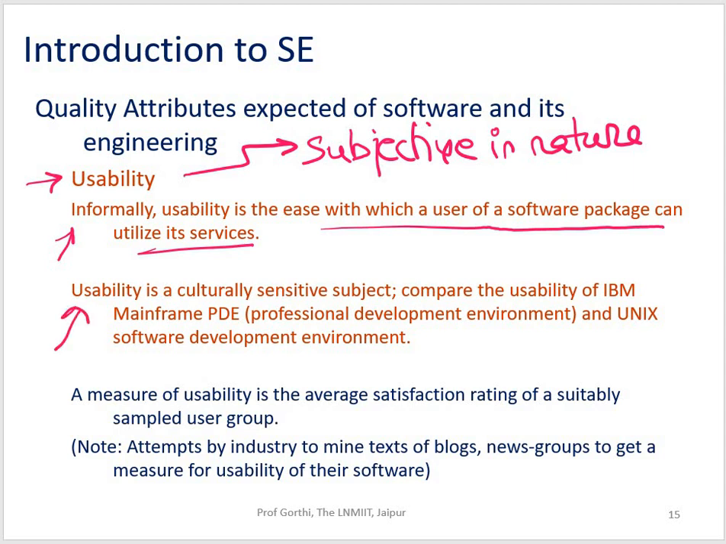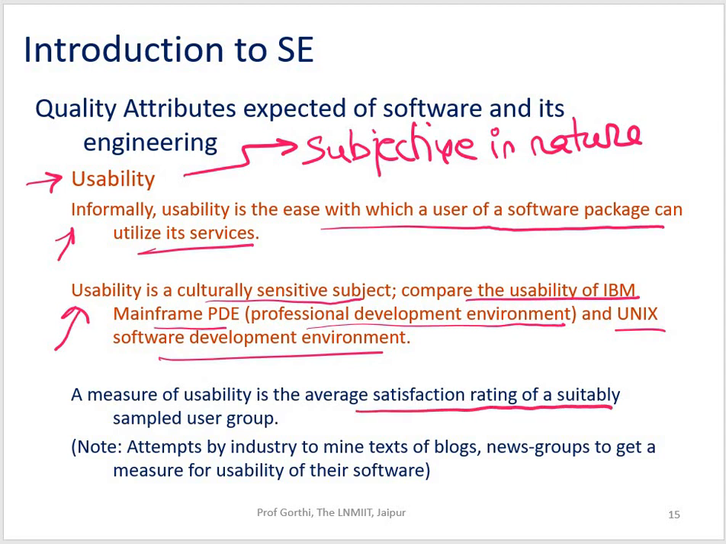Usability is a culturally sensitive subject. Now compare the usability of IBM mainframe PD, which is your professional development environment, and your Unix. You'll get to know. A measure of usability is the average satisfaction rating of a suitably sampled user group. Industry also attempts to mine texts of blogs and news groups to get a measure of usability of their software.